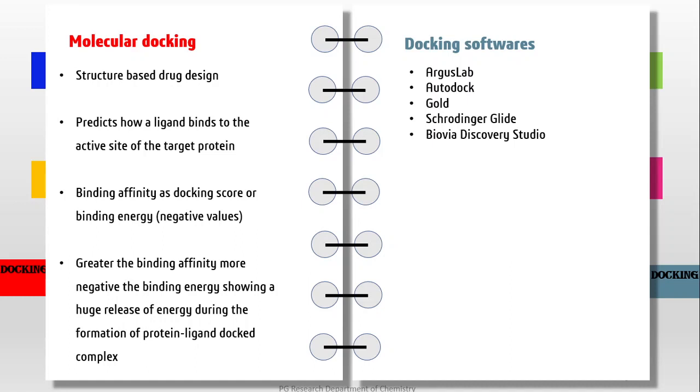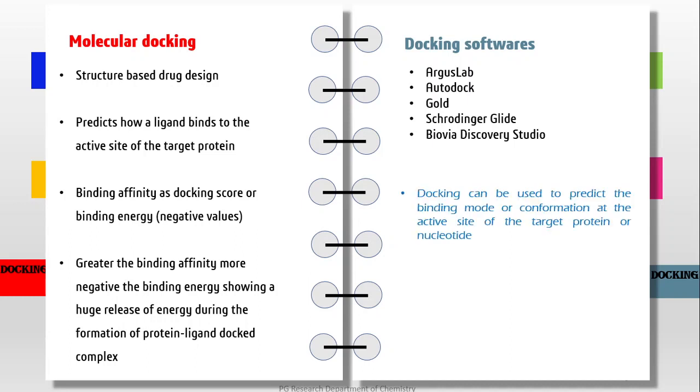So, in concise, docking can be used to predict the binding mode or conformation at the active site of the target protein or nucleotide. Virtual screening of large databases can be done using docking to identify drug likeness and druggable compounds from a set of number of compounds.